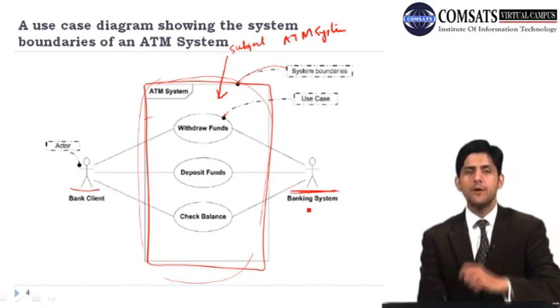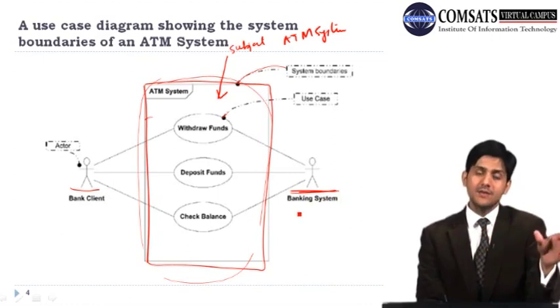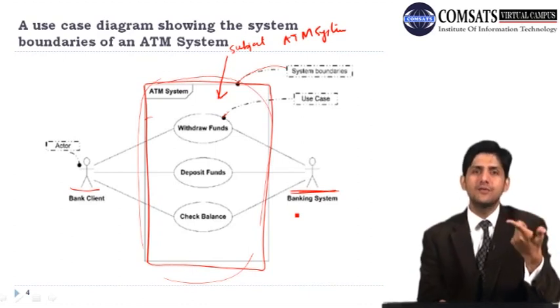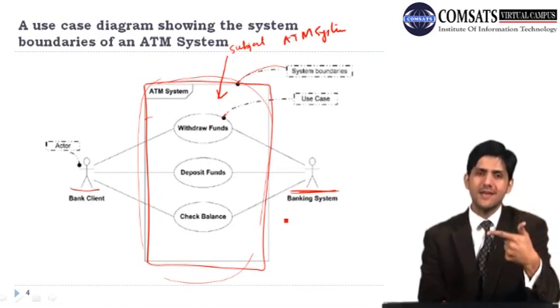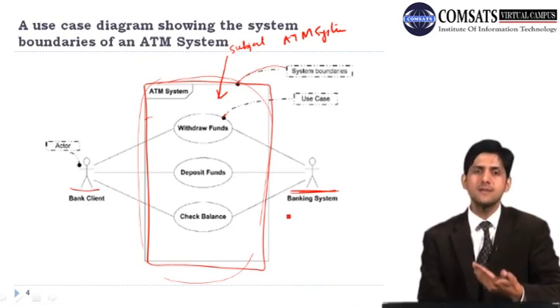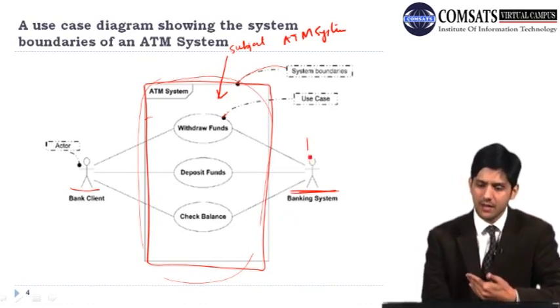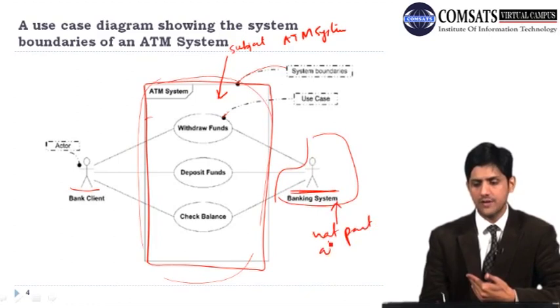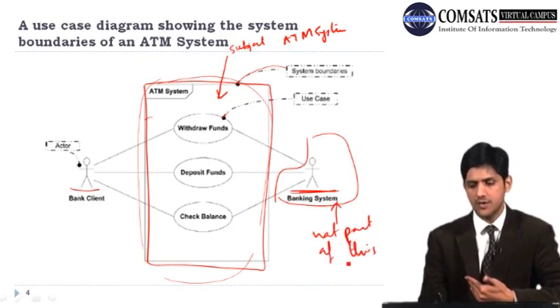As I said in the previous slide, at times when you are designing your systems, you spend too much time worrying about things which you do not have to do. For example, let's say you were designing the system and you were involved in a discussion about the design of the banking system. That is something you don't need to worry about, because it is not part of this subject, which is the ATM system.